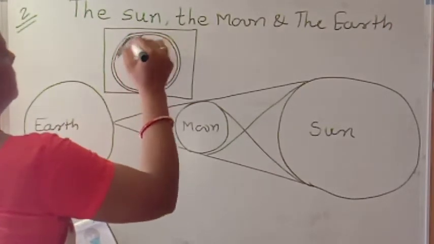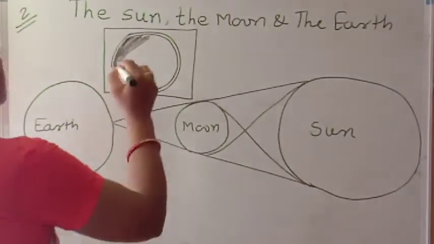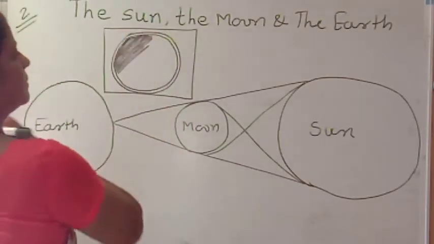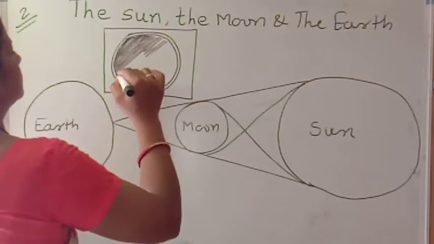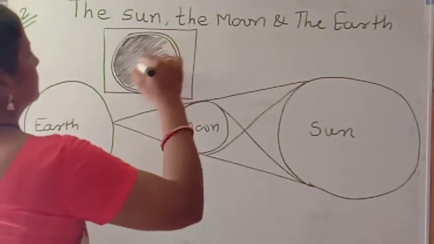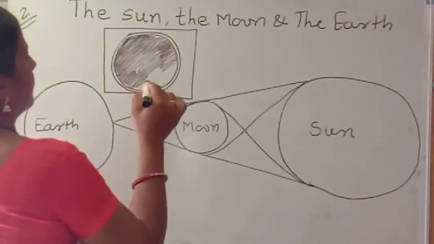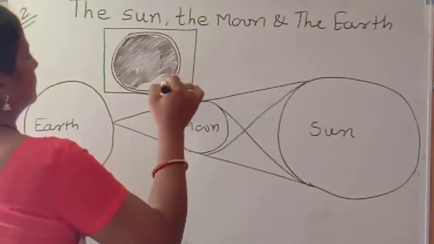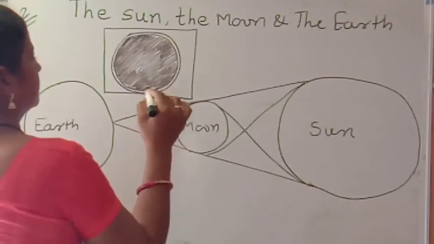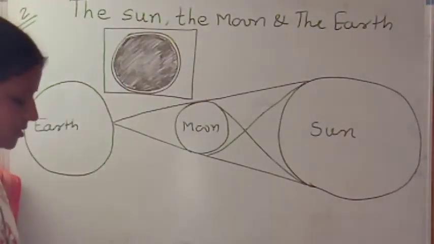This whole portion is dark. The central portion of the sun is dark.